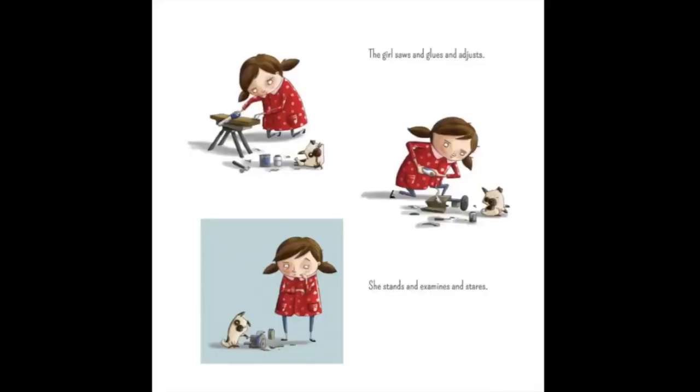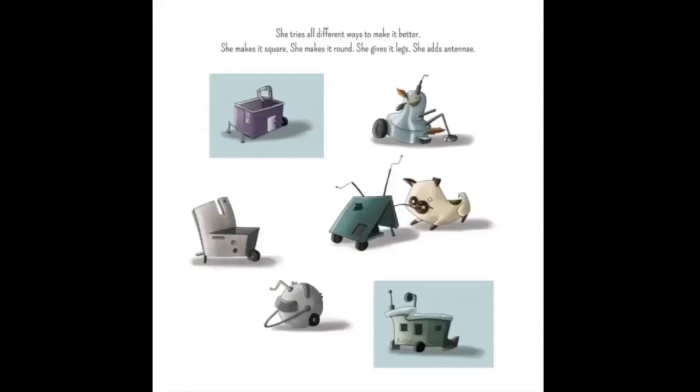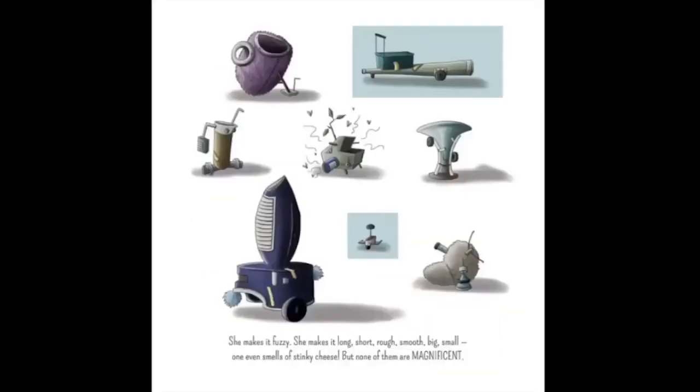The girl saws and glues and adjusts. She stands and examines and stares. She twists and tweaks and fastens. She fixes and straightens and studies. She tries all different ways to make it better. She makes it square. She makes it round. She gives it legs. She even adds antenna. She makes it fuzzy. She makes it long, short, rough, smooth, big, small. One even smells of stinky cheese, but none of them are magnificent.